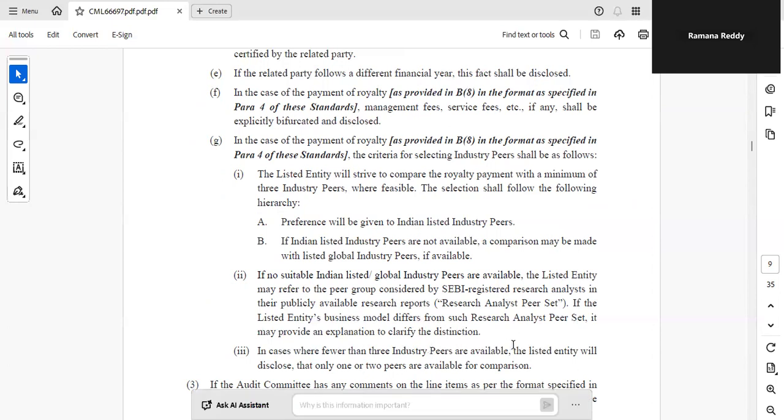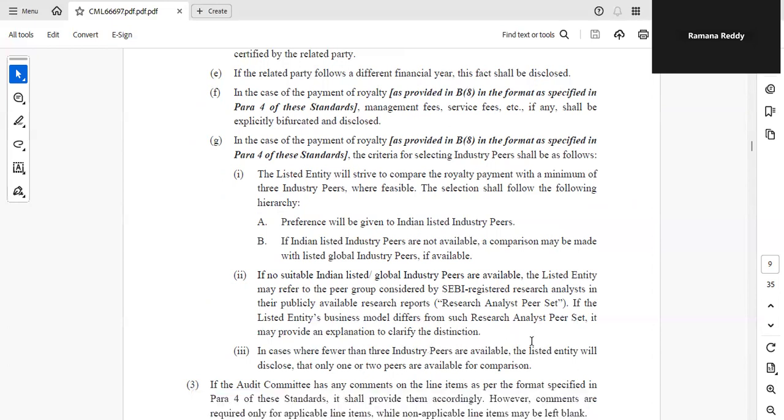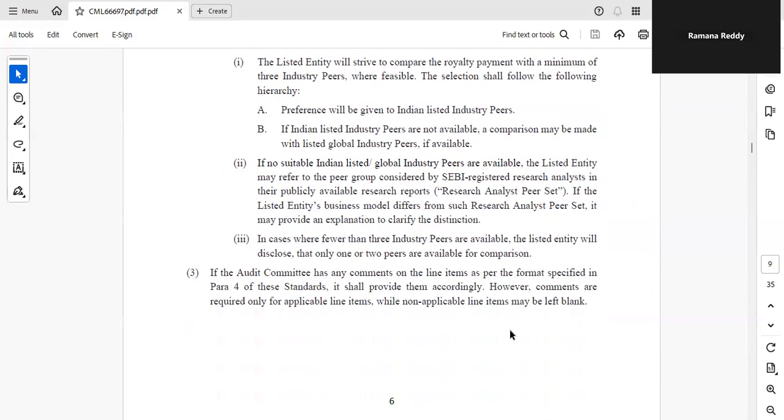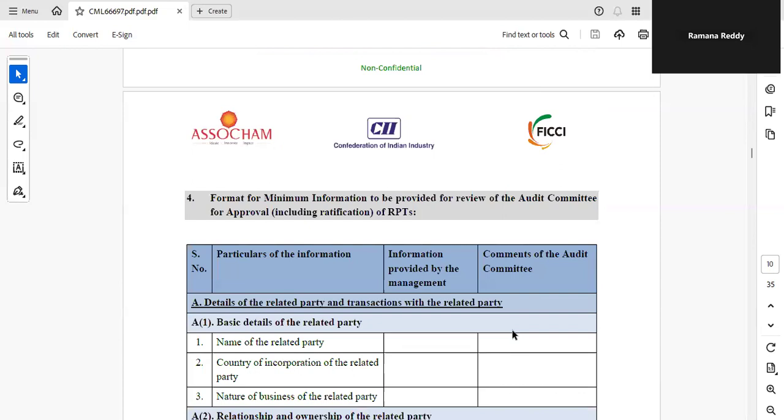In cases where fewer than 3 industry peers are available, the listed entity will disclose to that extent. If the audit committee has any comments on the line items, as per the format specified in para 4, it shall provide them accordingly. However, comments are required only for the applicable line items. For a non-applicable item, you can just write not applicable.